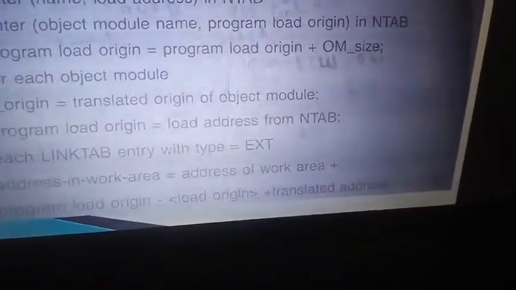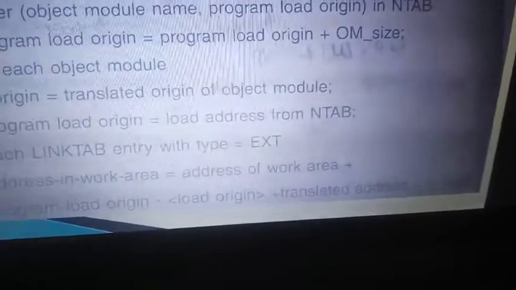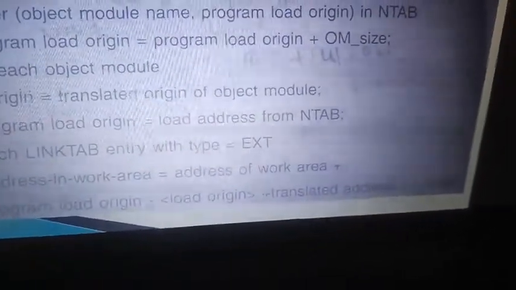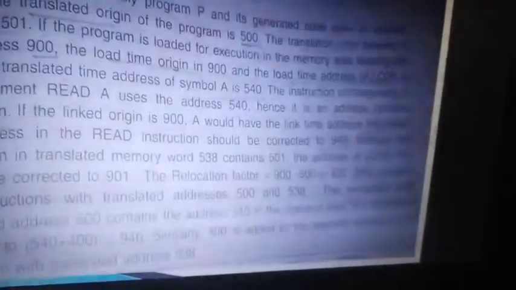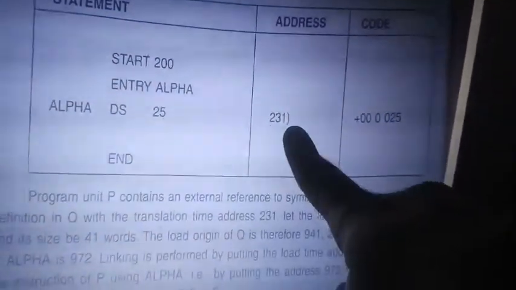Minus translated origin. So what is the translated address? Translated address is 231, the translator-given address, minus translated origin, which is 200. So what you got? 31.